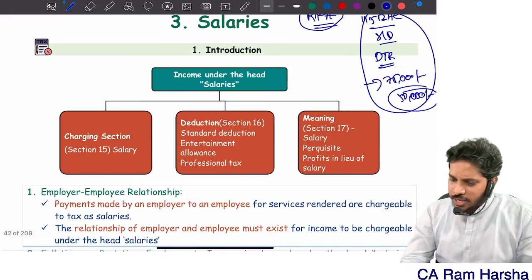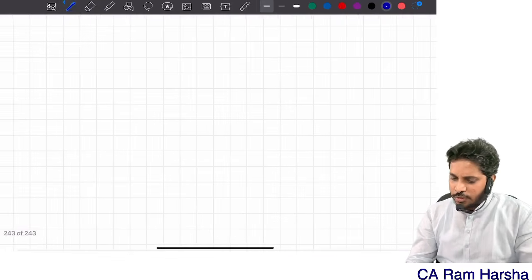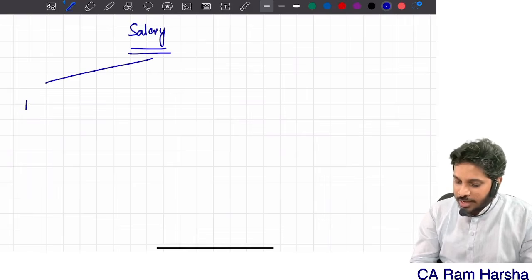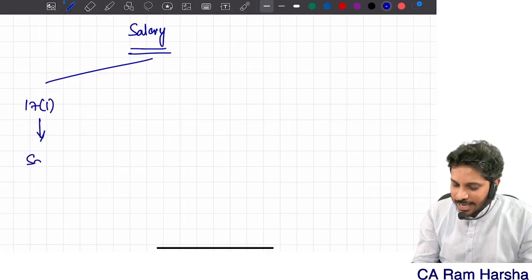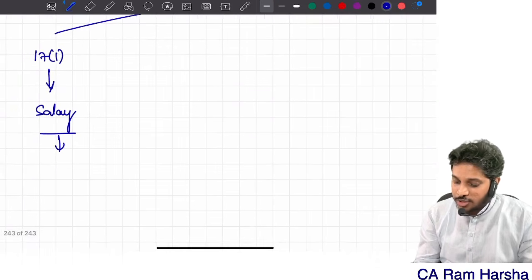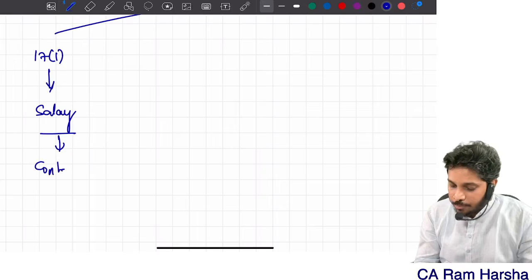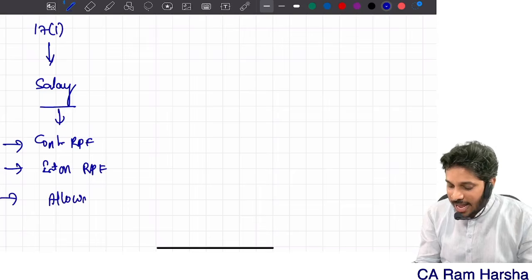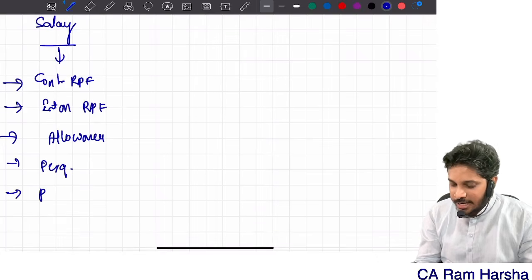Now, you see, what are the various types of salaries? First of all, salary chapter, what are the various incomes covered for us? Now, we have something called 17(1). Salary means what? In this, the observation points are salary includes contribution to recognized provident fund. Salary includes interest on recognized provident fund. Salary includes allowances. Getting it? Salary includes perquisites. Salary includes profit in lieu of salary.